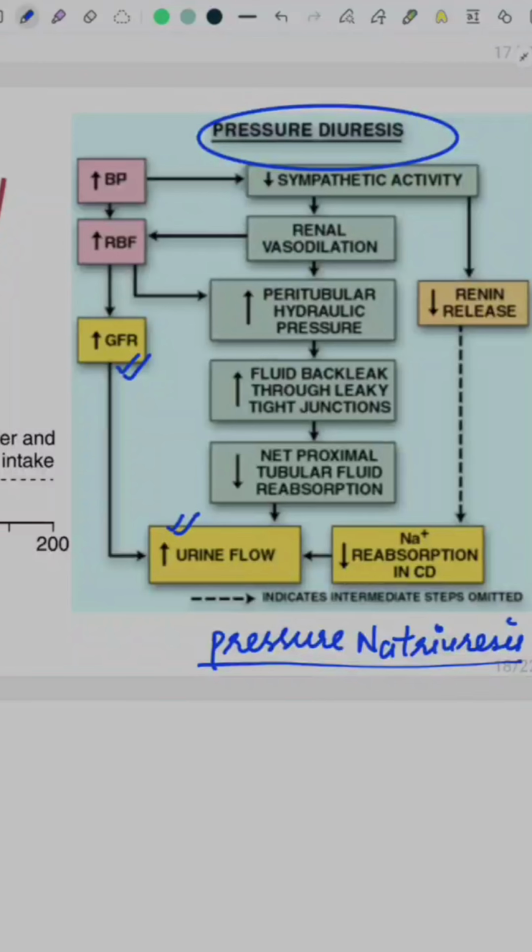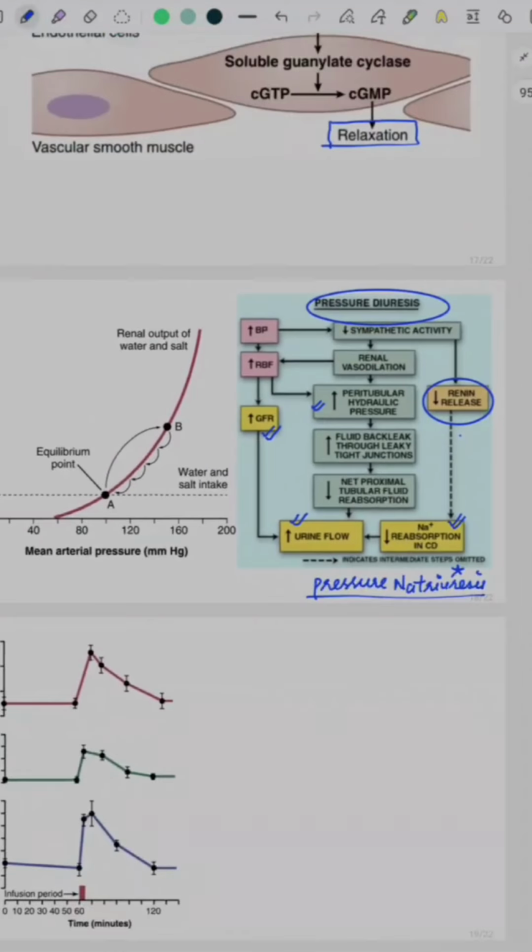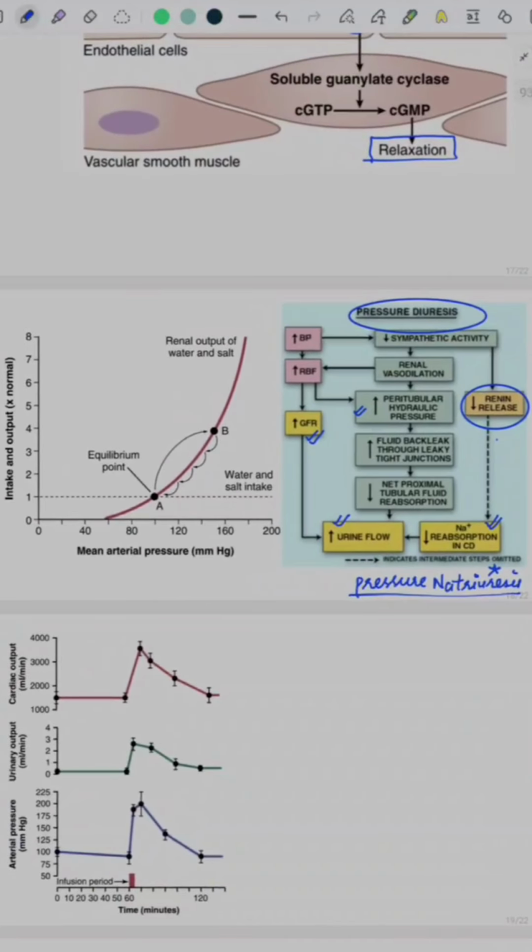Increase in BP increases the peritubular hydraulic pressure, and hence there is increased blood flow to the kidney, which causes a reduction in renin release. A reduction in renin release inhibits the RAS system. Inhibition of RAS system decreases sodium reabsorption in the collecting duct, and that causes pressure natriuresis. So natriuresis and diuresis are stimulated by pressure, or basically blood pressure. It is the long-term regulation of BP by kidneys.